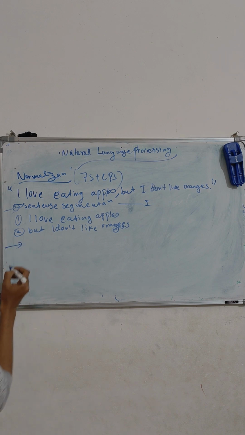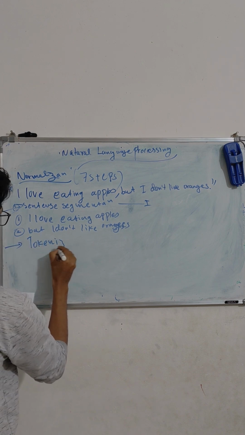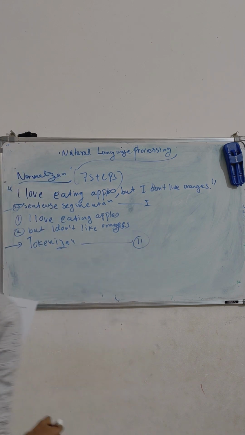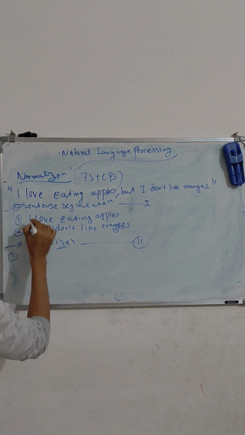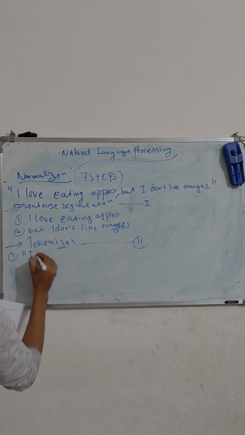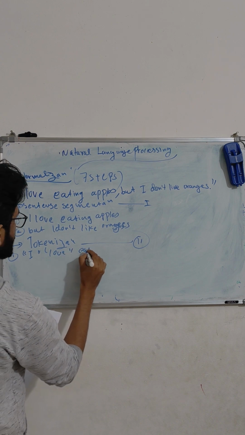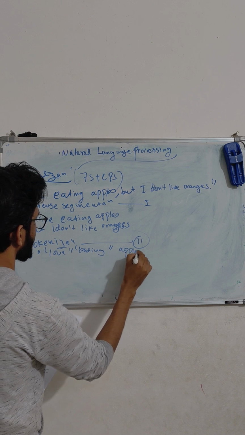The next step is tokenization. Tokenization comes into play when we want to isolate each word from the sentence. In the first part, we got sentences 1 and 2, and now we separate each of the words: I, love, eating, apples.